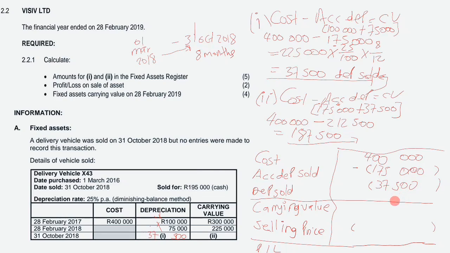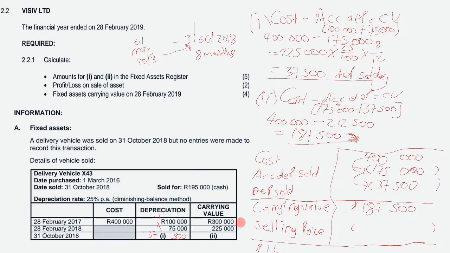So our carrying value for the asset disposal that is left, when you take 400,000 minus 175,000, subtract that 37,500, our carrying value is 187,500, right? Remember our answer for Roman figure 2 will be our carrying value